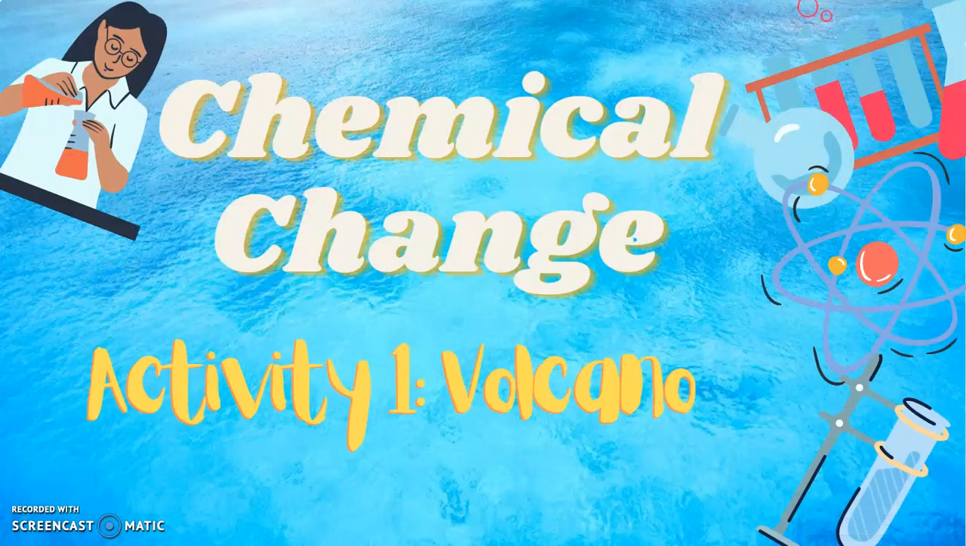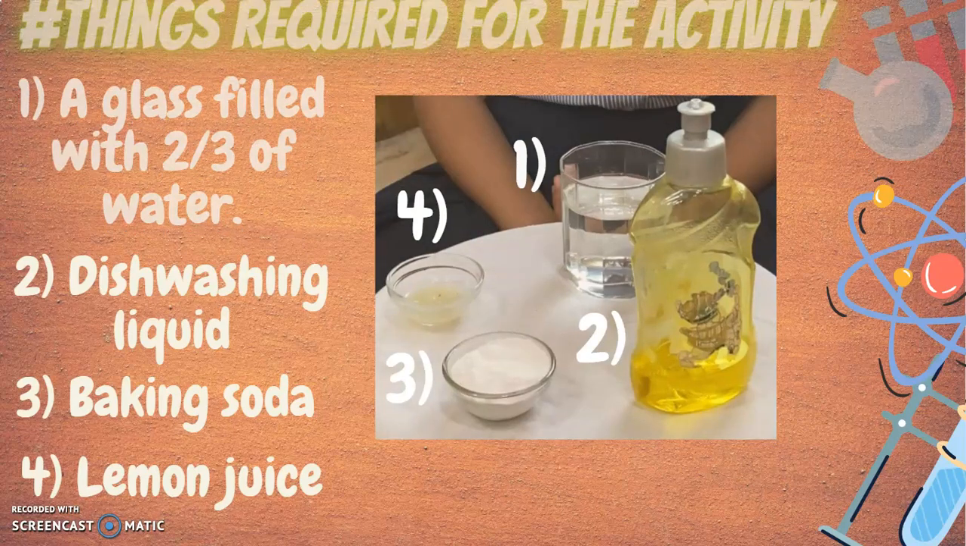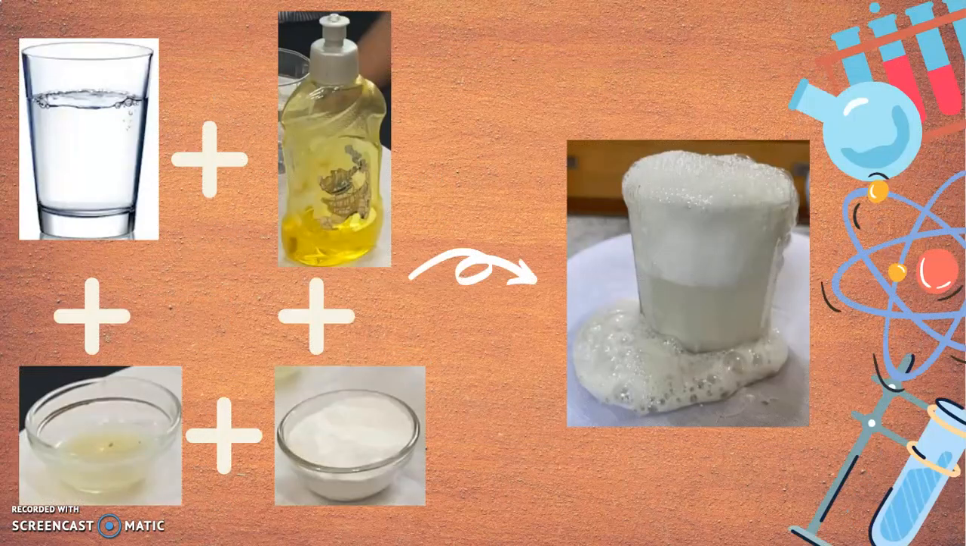Now let's start our first chemical change activity, which will be very interesting. The name of the experiment is Volcano. Things which will accompany this activity are a glass filled with 2/3 of water, dishwashing liquid, around 5 to 6 tablespoons of baking soda, and lemon juice. After adding all the components into water, we experience a very exciting procedure where foams are formed and are expelled out of the glass.